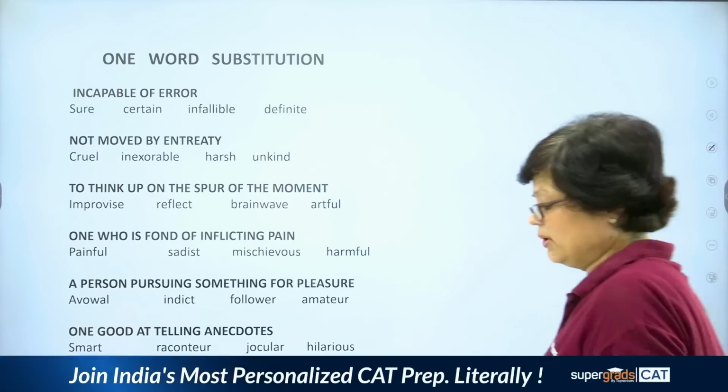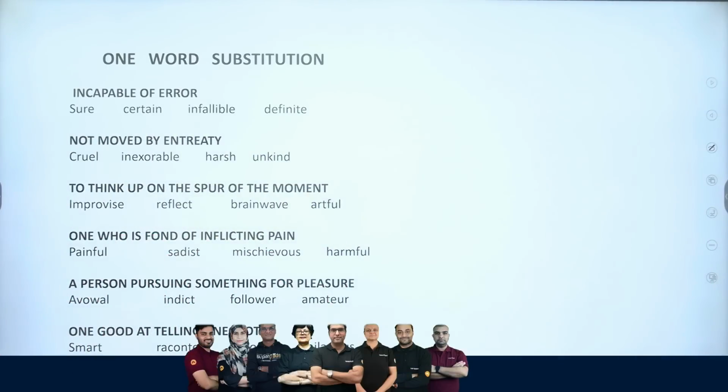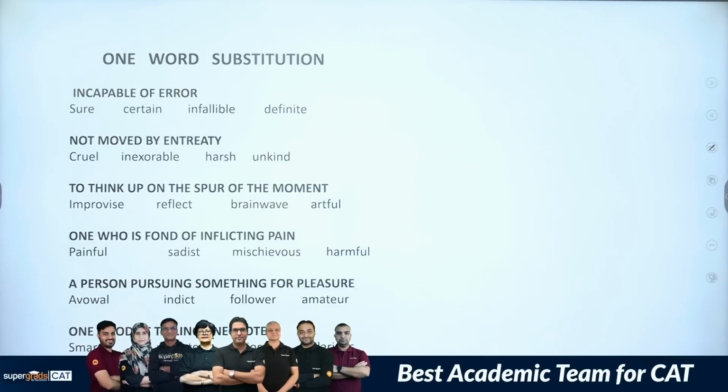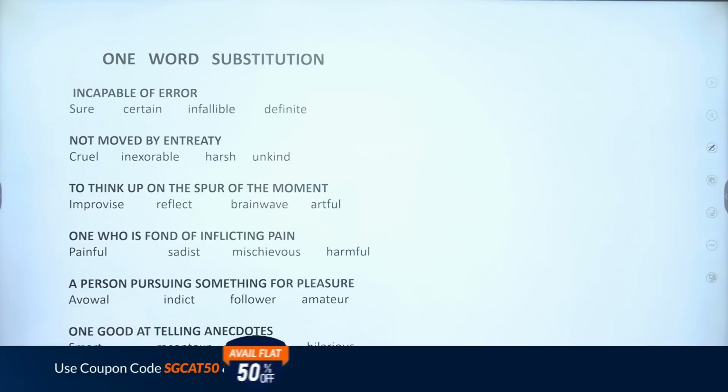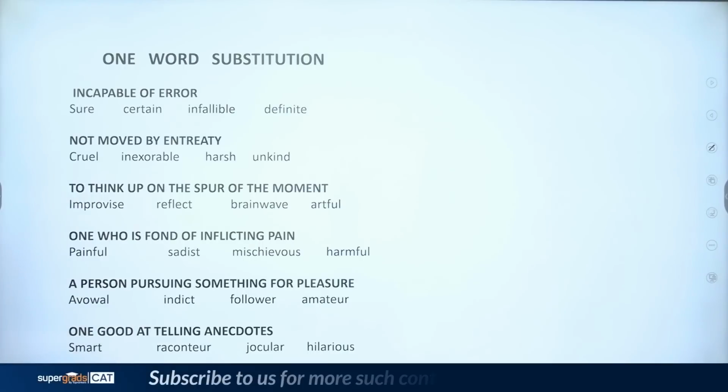Next is one word substitution. Here what happens, you are given a group of words and in order to substitute, you have just one word. Let us check out all these questions. First is incapable of error. Something or somebody which is incapable of error.